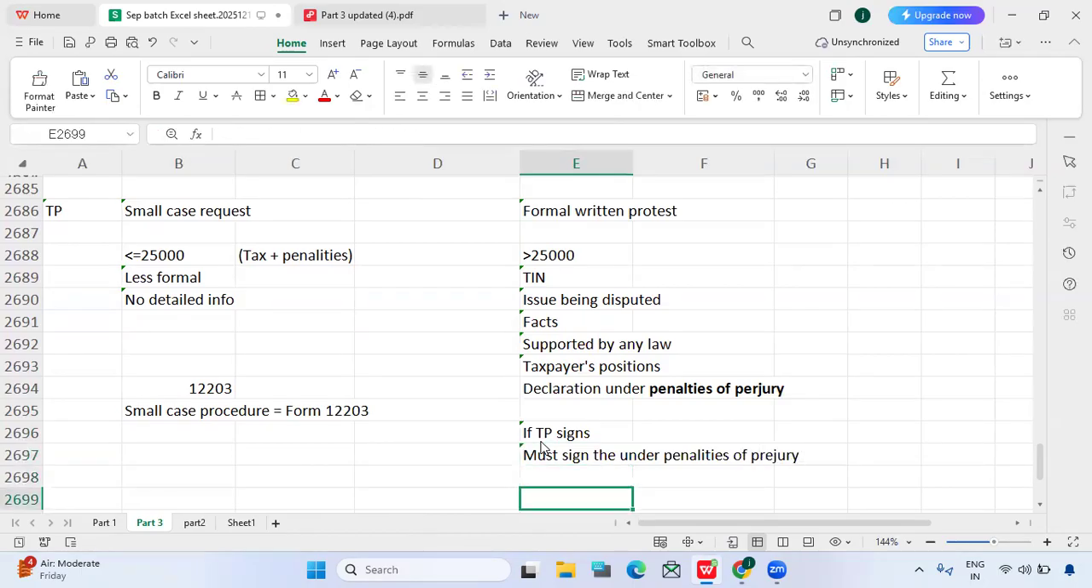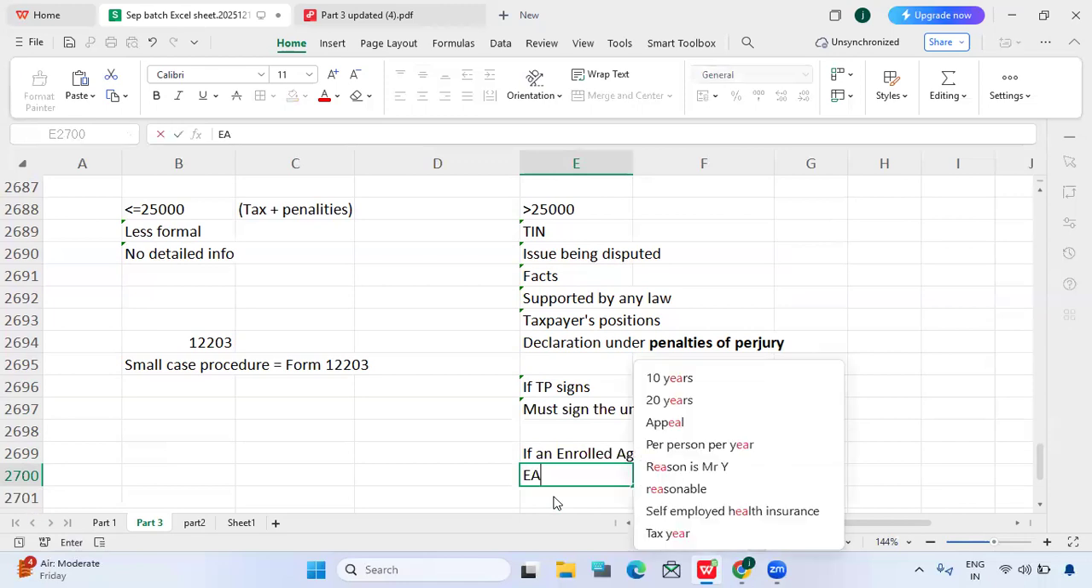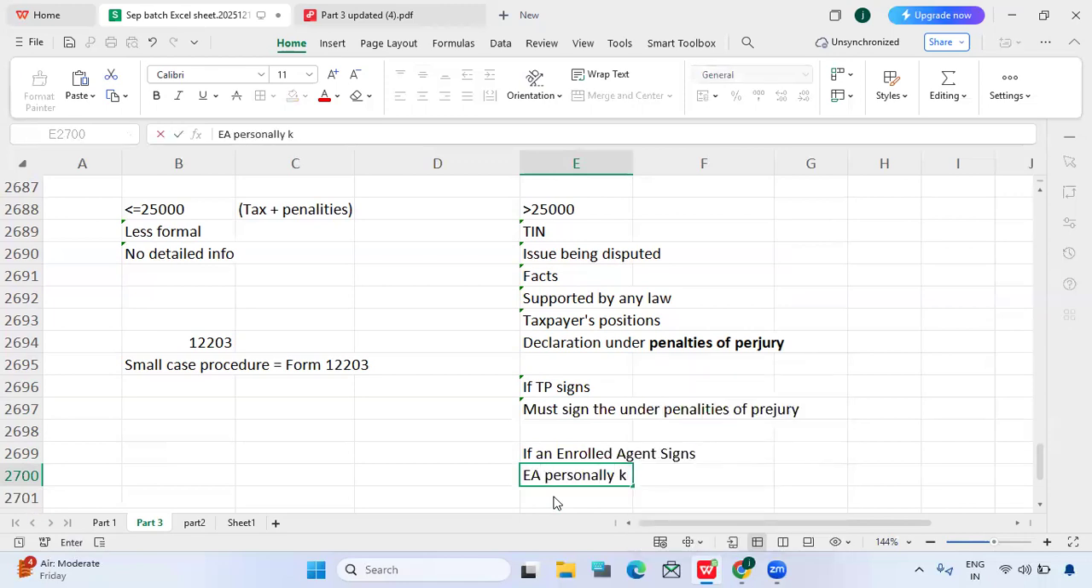And what if the enrolled agent signs? What if the formal protest is signed by the enrolled agent on behalf of the taxpayer? Then the enrolled agent has two options, so he needs to select. First option, if the EA personally knows the facts are true and correct, then he will select the first option. If he personally knows, then he needs to select this option.